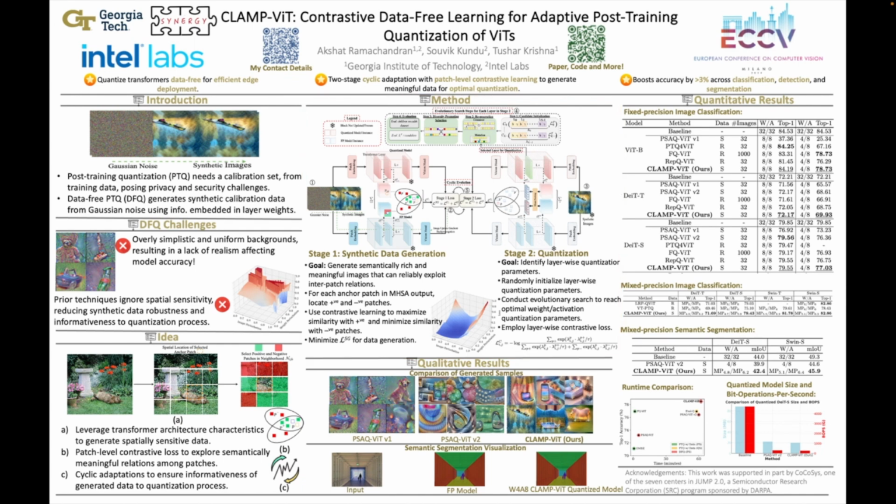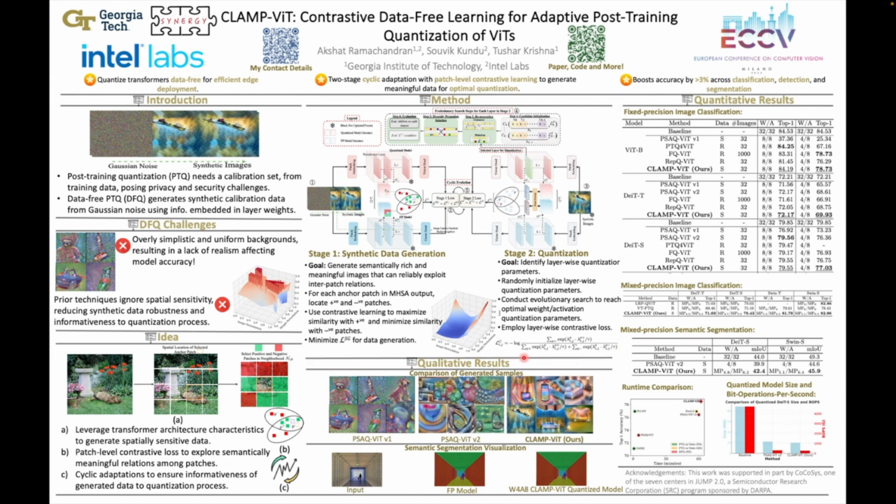The goal in Stage 1 of synthetic data generation is to generate semantically rich and meaningful images that can exploit interpatch relations. For each anchor patch of an MHSA output, or multi-head self-attention output, in the quantization model, we first locate positive and negative patches from the same layer ID in the full precision model from a neighborhood of the anchor spatial position. We then leverage our proposed contrastive learning objective, which is highlighted here, that operates to maximize the similarity between the anchor and positive patches while minimizing similarity with the negative patches.